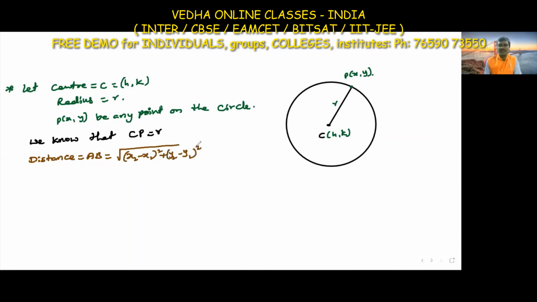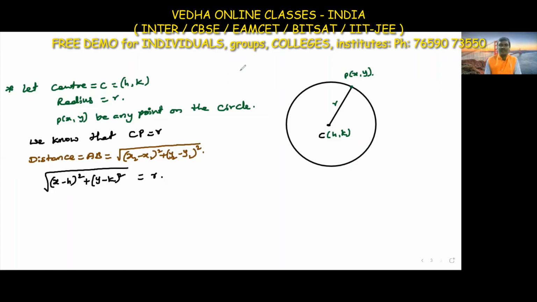Now I am applying the distance formula for C and P: x minus h whole square plus y minus k whole square, under root, is equal to r.